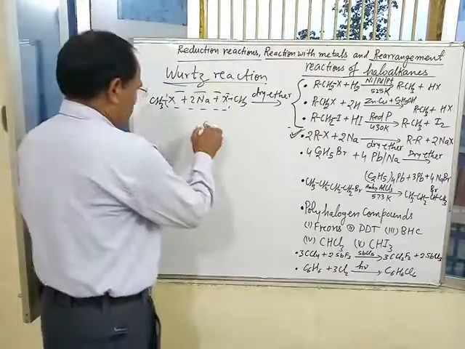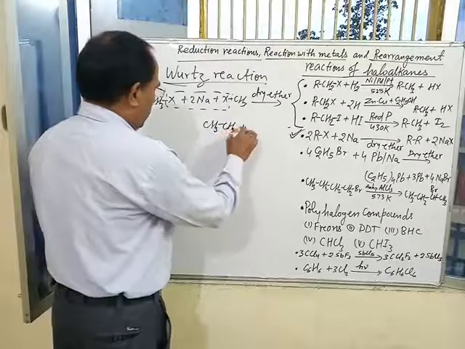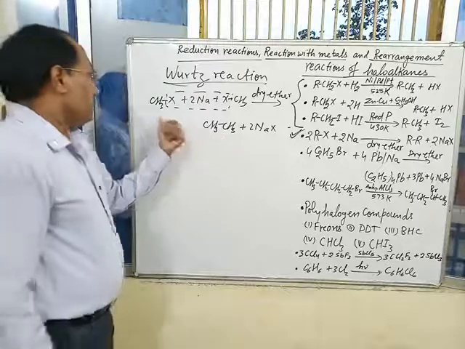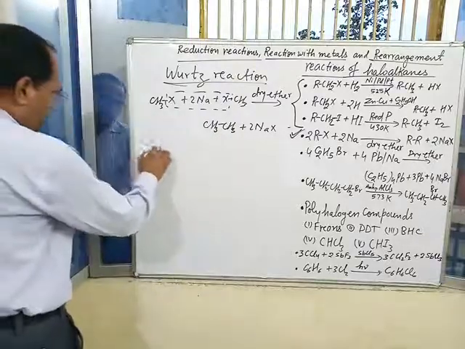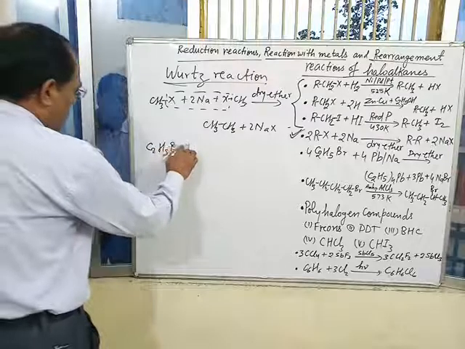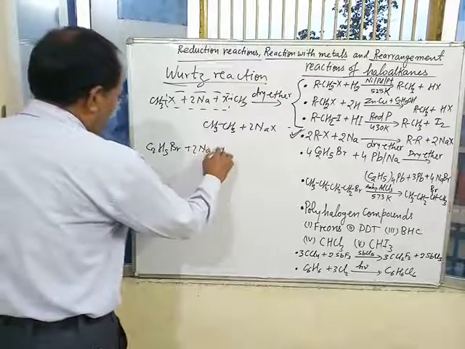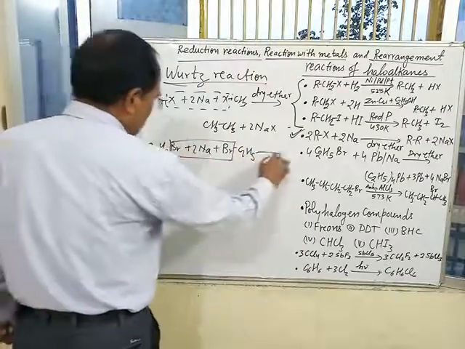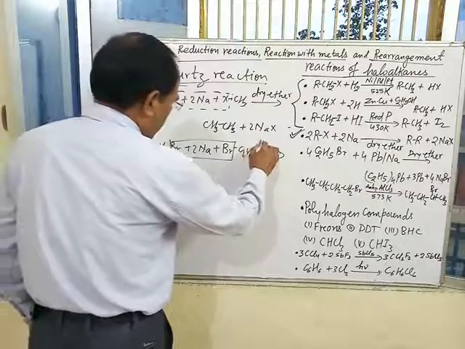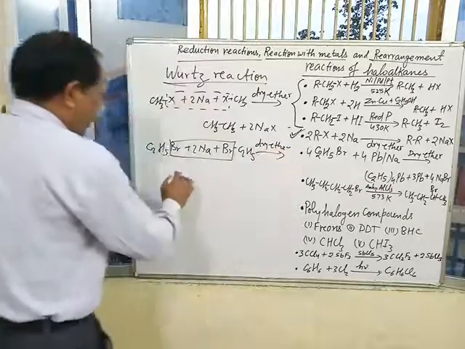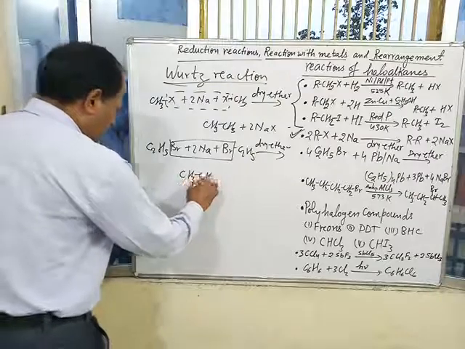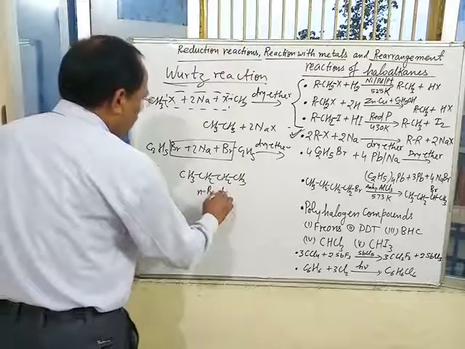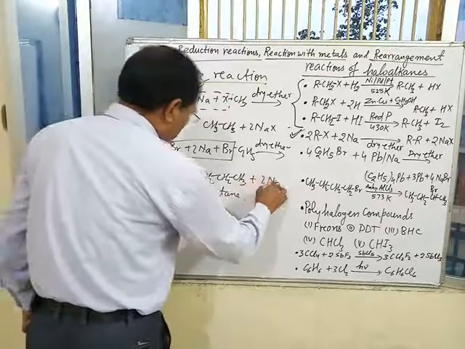We get CH3-CH3 plus 2NaX, ethane. If we take C2H5Br plus 2Na plus BrC2H5, then in the same condition, dry ether, we get CH3CH2CH2CH3, butane, plus 2NaBr.